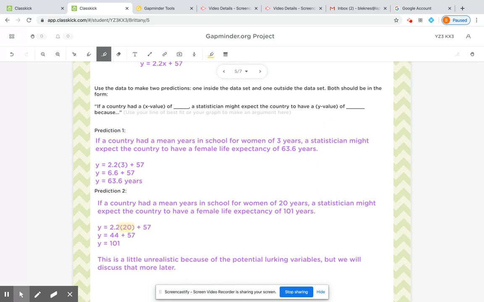I also used the equation to figure out an extrapolation, or a number that's beyond the graph, for 20 years of average years in school. And I found out that the life expectancy for that, based on my graph, would be 101 years, which seemed a little far-fetched. So I feel like there must be lurking variables that go beyond just the graph here.